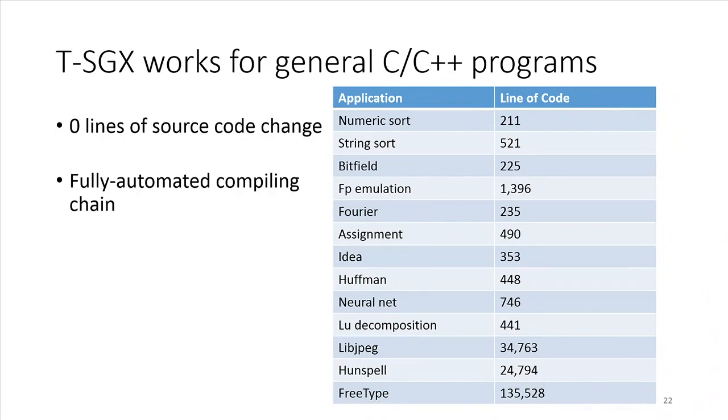In our evaluation, we apply T-SGX to a benchmark suite called nbench, and we also apply it directly to the attack targets in previous controlled-channel papers. The result is that all the transformations are automatic and require no source code modifications.